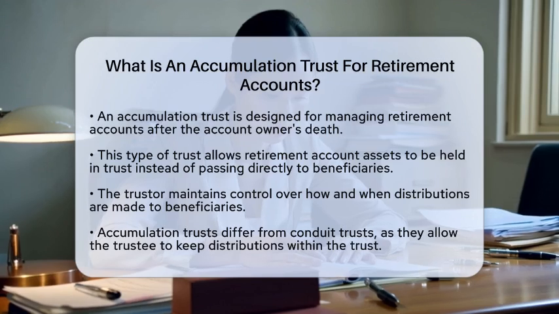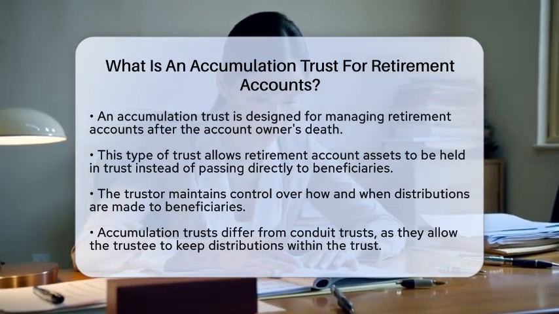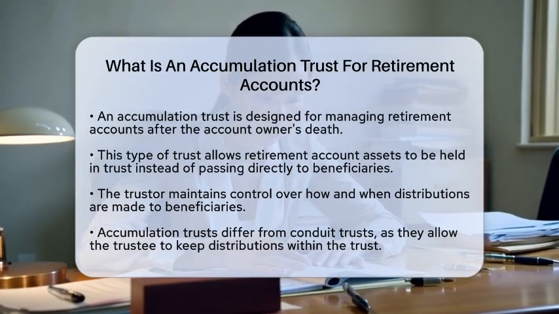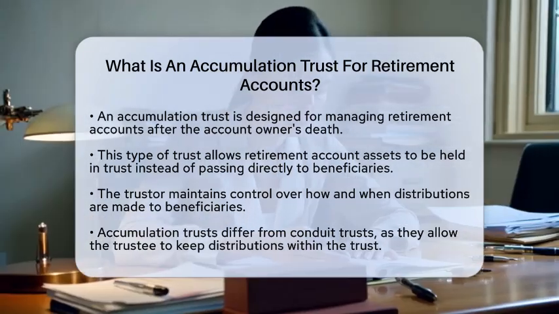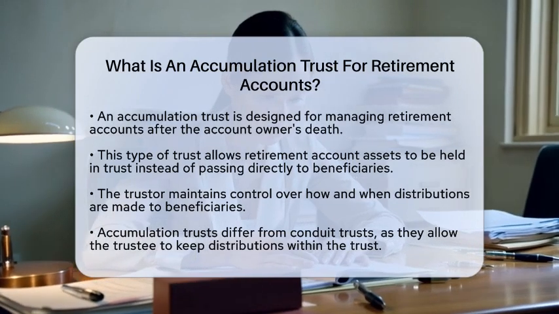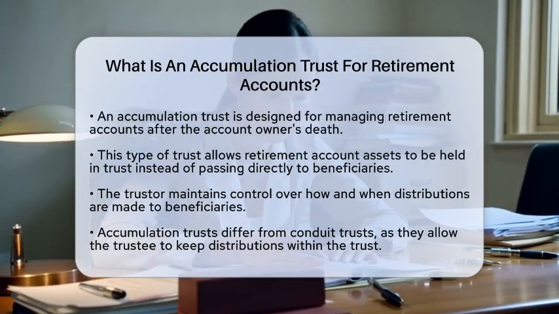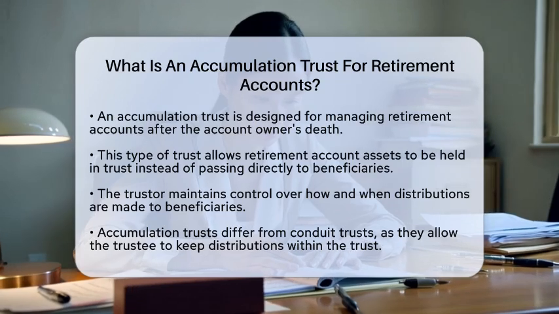This type of trust is specifically designed for estate planning, allowing retirement account assets to be held in trust after the account owner's death. Instead of passing directly to beneficiaries, the assets go into the trust, giving the trustor control over how and when distributions occur.